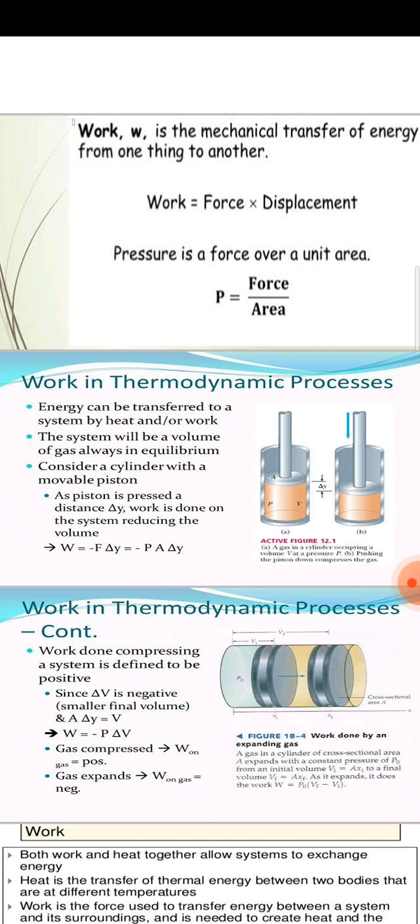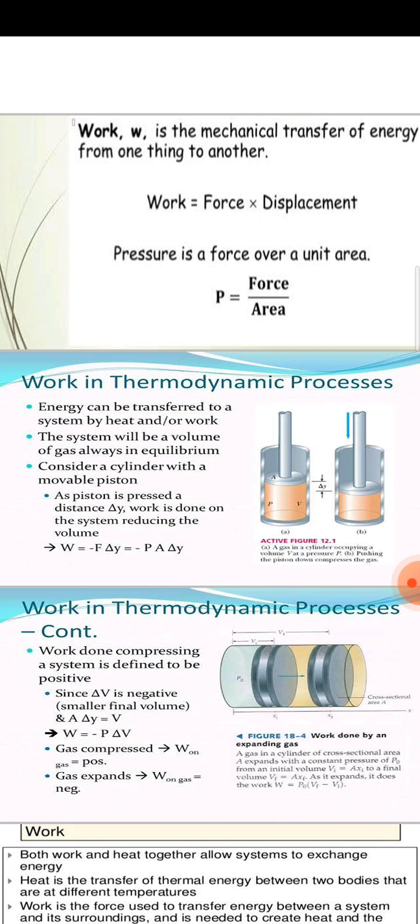Energy can be transferred to a system by heat and or work. The system will be a volume of gas, always in equilibrium. So consider a cylinder with a movable piston. As the piston is pressed a distance delta y, work is done on the system, reducing the volume.